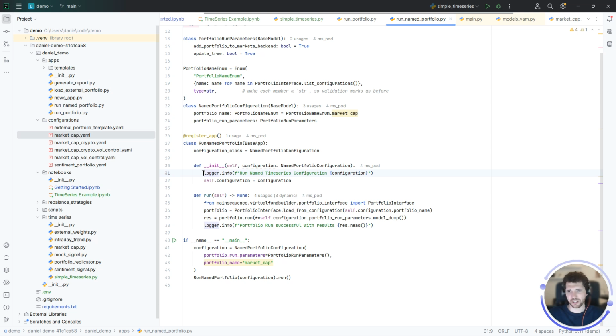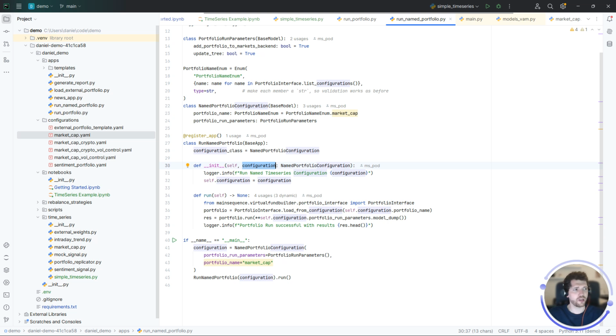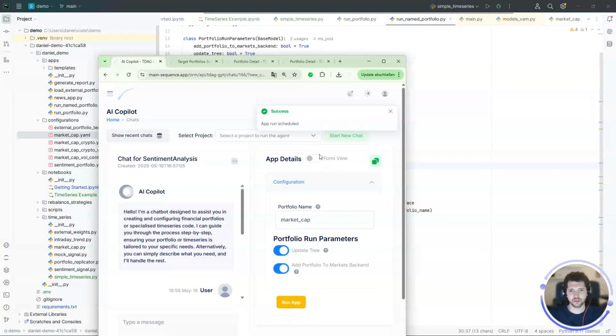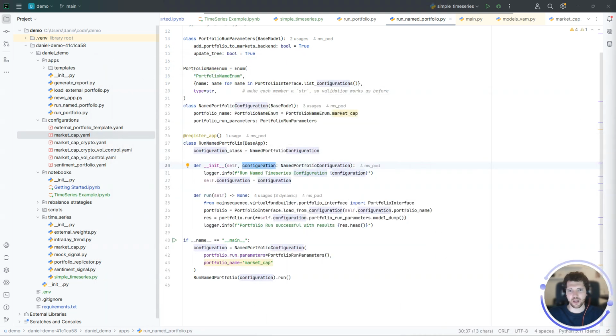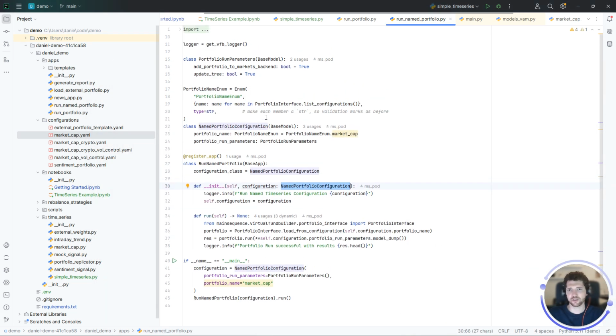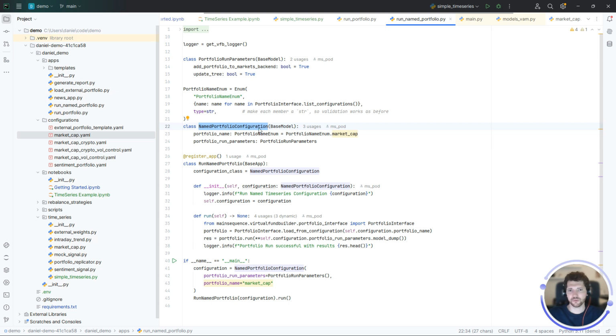So special things about apps, they need to have two things. They need to have an init method and they need to have a run method. In the init method, they take some configuration. It's the same configuration that I've shown here. Basically, let's go to the form view, this one. And this configuration is defined by a Pydantic object that you can define in your code. So up here, I have this Pydantic object named portfolio configuration with a portfolio name.